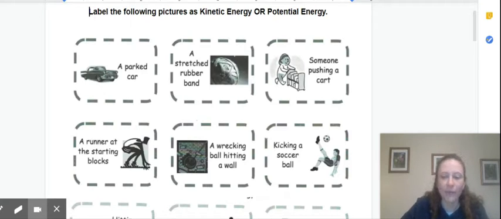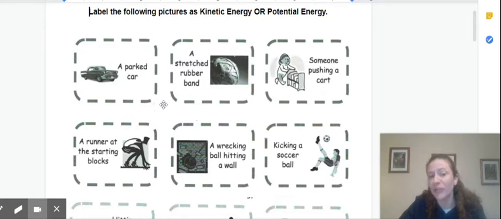Welcome back, everybody. We are going to go ahead and go through the answers for the kinetic and potential energy card sort that you currently have or can see up on the computer screen right now. So I'm going to go one by one. You'll see my cursor go back and forth, and then we'll kind of explain which each one would be.